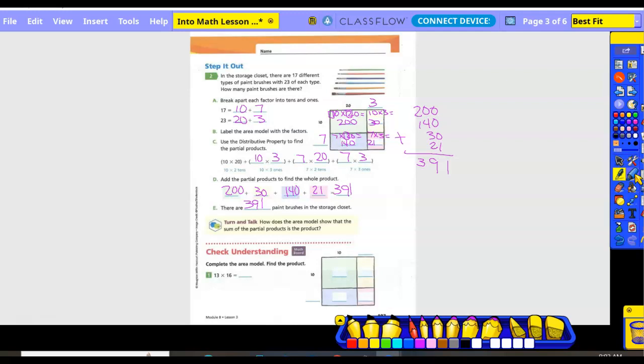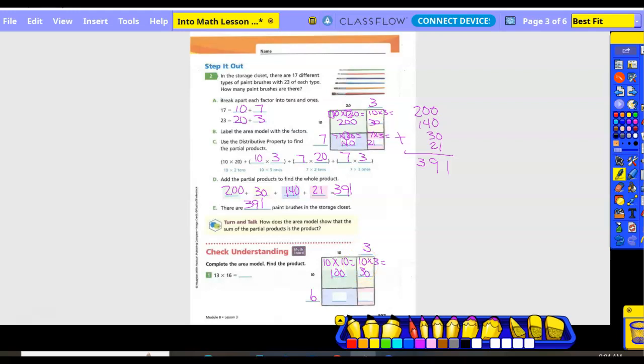Check, understand, and complete the area model. Find the product. So what are we going to break 13 into? 10 and 3. And then 16 we're going to break into 10 and 6. Okay. So in the first box, we're going to take 10 times 10 and get what? 100. What am I doing in the next box to the right? 10 times 3, which equals what?